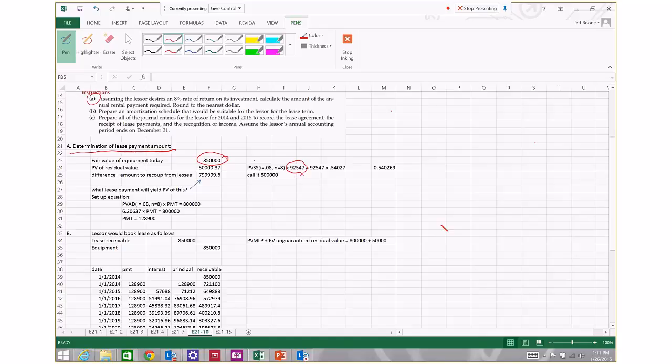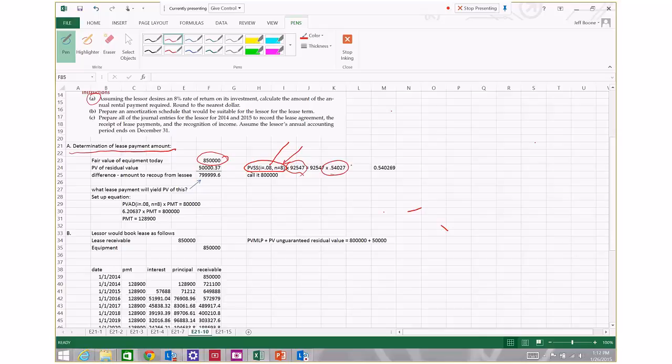So I'm going to use the present value of a single sum, where the interest rate is equal to the rate that the lessor desires to earn on the lease, 8%, and N is the number of interest periods before the lessor gets the property back from the lessee. That present value single sum factor, if you dig through the interest tables or use your calculator, is .54027.